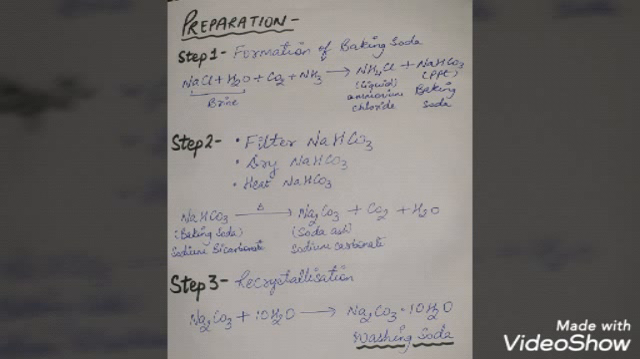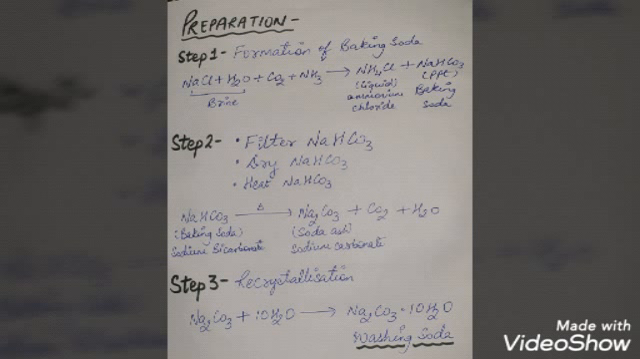we will heat it. On heating, sodium bicarbonate will undergo thermal decomposition to form sodium carbonate, carbon dioxide and water. The anhydrous sodium carbonate obtained here is what we call soda ash. The anhydrous sodium carbonate is then dissolved in water and it is recrystallized to get washing soda crystals containing 10 molecules of water of crystallization. Children, we will study about water of crystallization in the upcoming videos.